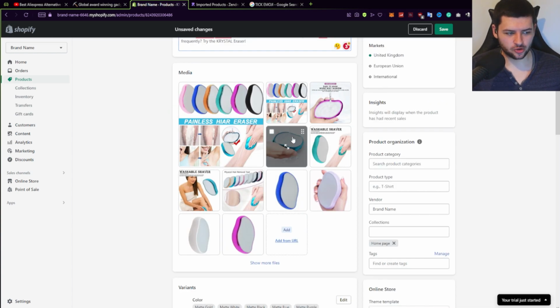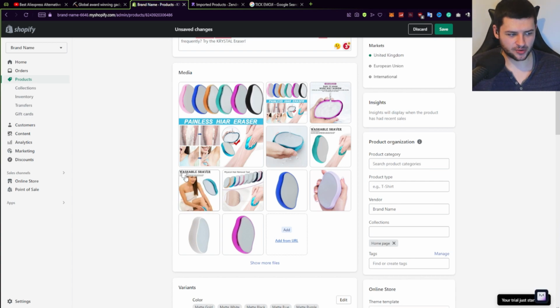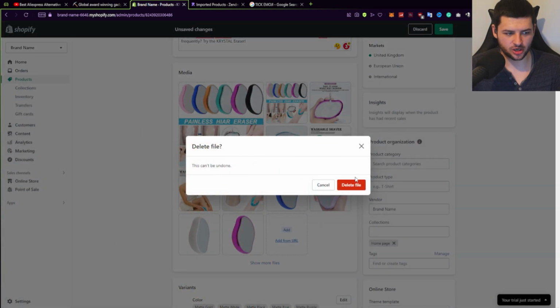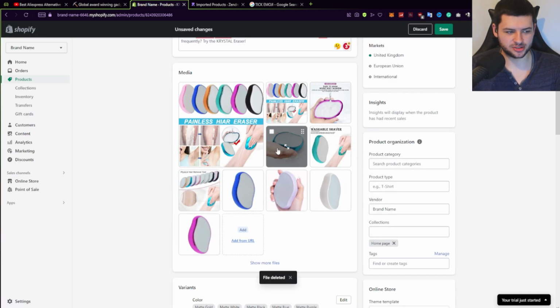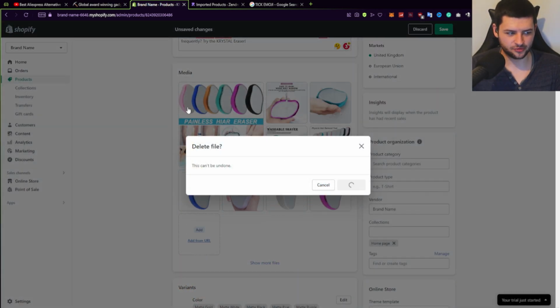So now on here, we can also remove images if you don't want these images. For an example, some of these modern images look like really low quality images. So we can go ahead and also remove these. So we can enlarge it. We can press remove at the top and press delete media on the ones that you want to delete and not keep, because some of them look quite tacky, like they look like we are selling through a dropshipping store.